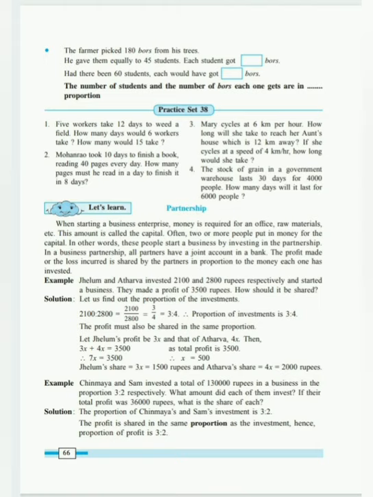According to the ratio of investment, the share of the profit is always distributed. That is the distribution of the share. Clear? Therefore, the amount gained by Jelum is rupees 1500 and the amount gained by Atharva is rupees 2000. This was their profit. Now let's discuss another example from textbook page number 67.